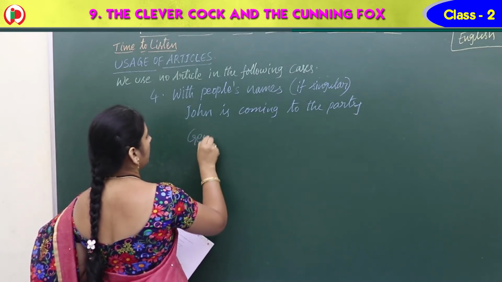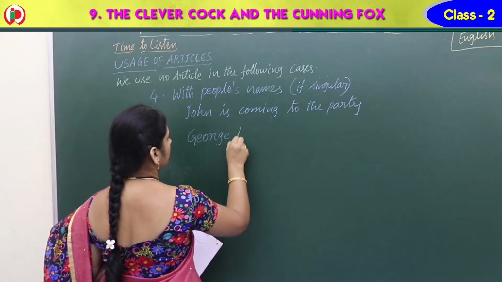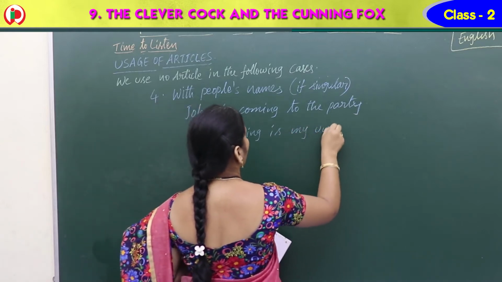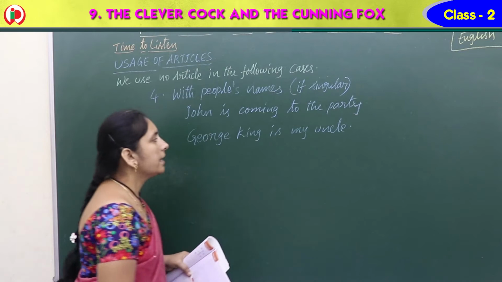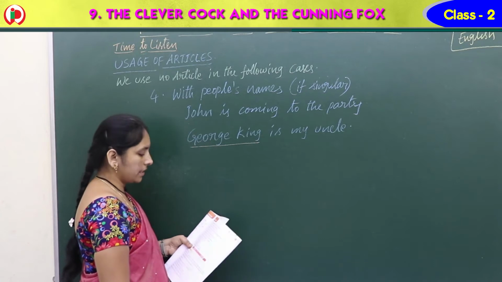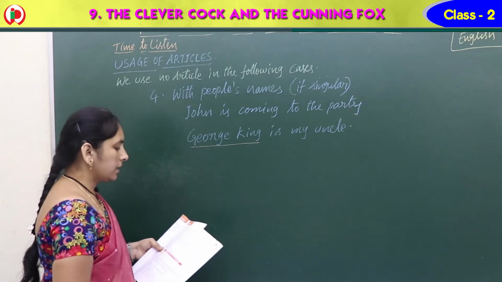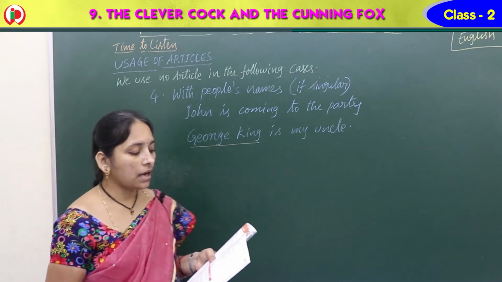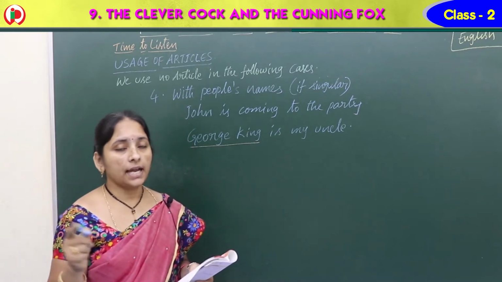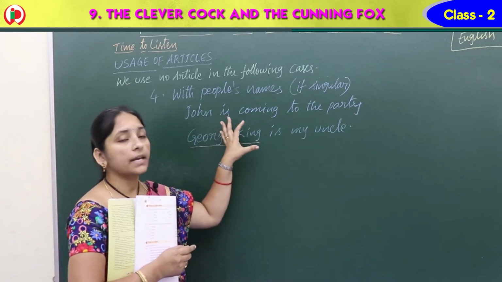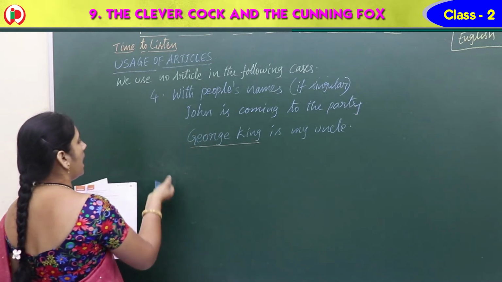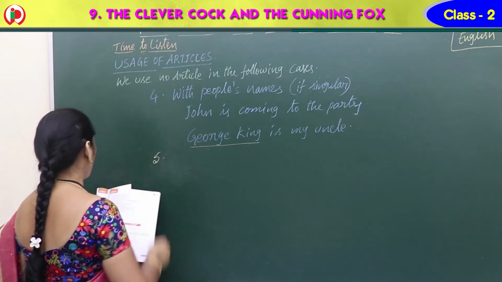George King is my uncle. So here his uncle's name is George. That's why we cannot use any article. And another: we are having lunch with the Morgans tomorrow. The Morgans means particular people, that is the family name. That's why there we can use the. But if only a singular name, we cannot use any article.